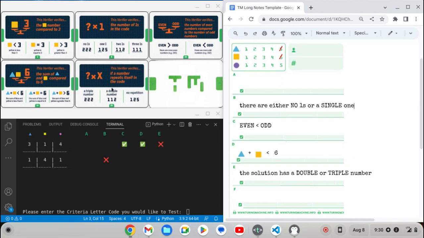Yeah, there are no repetitions. That was wrong. There has to be a double or a triple. And it can't be all 2s, and it can't be all 3s. Yeah, so I've already said, yeah, there can be a triple. There has to be a double. So maybe it's 313. That's the only thing I can think of.